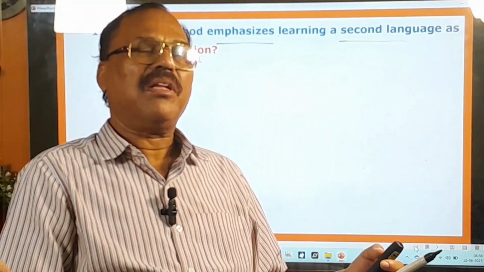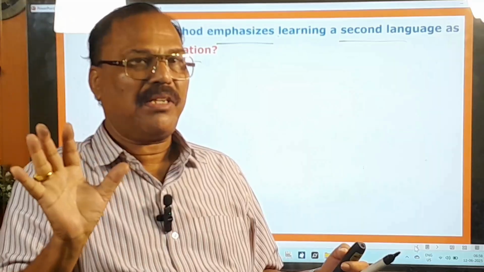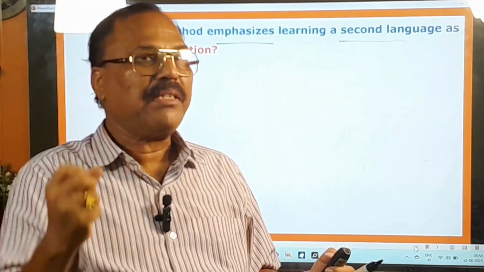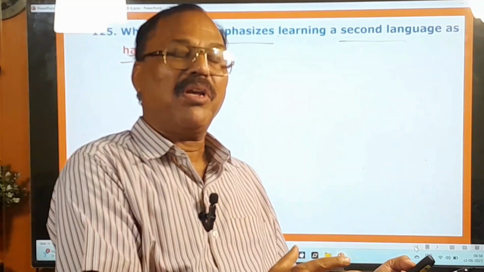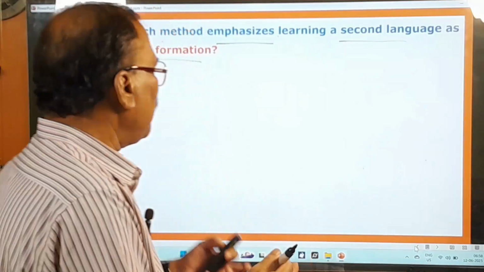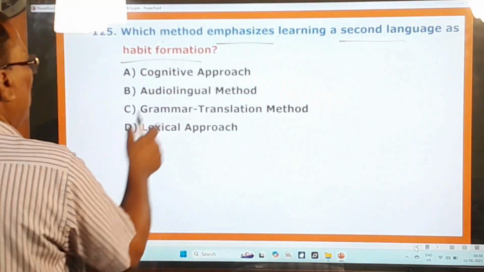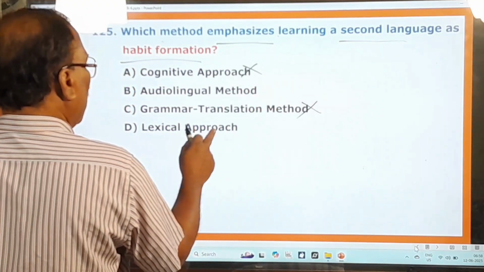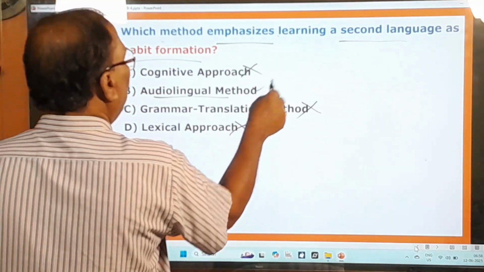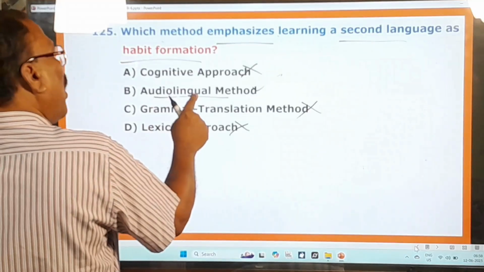That's quite natural. This mind doesn't keep quiet. It will learn automatically certain things from that Muslim boy or from that Tamil boy. So that is called habit formation. And here options are cognitive approach, no. Grammar translation method, no. Lexical approach, no. But audio lingual method. So only through audio lingual method.